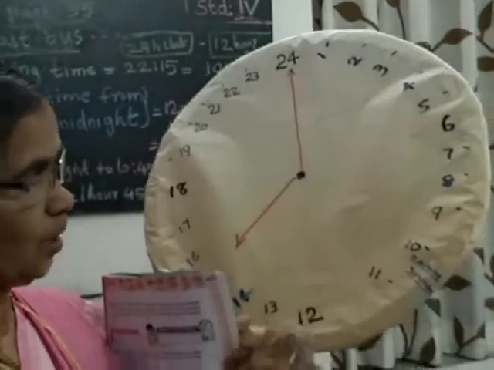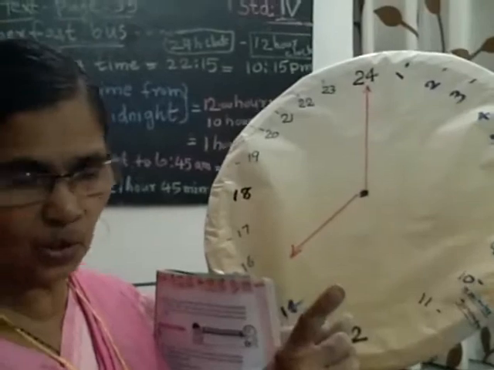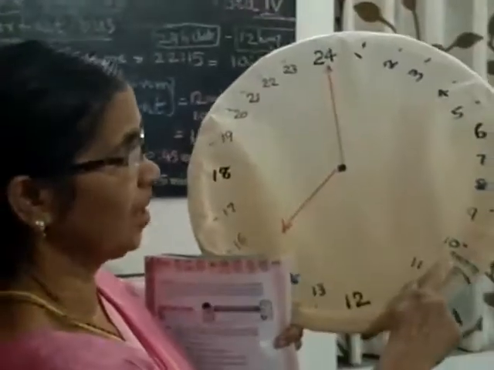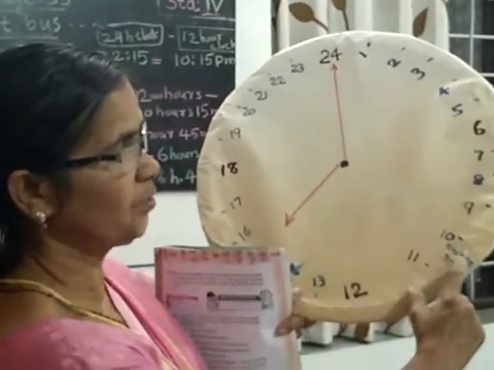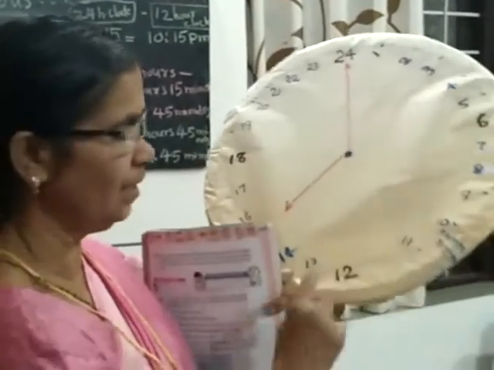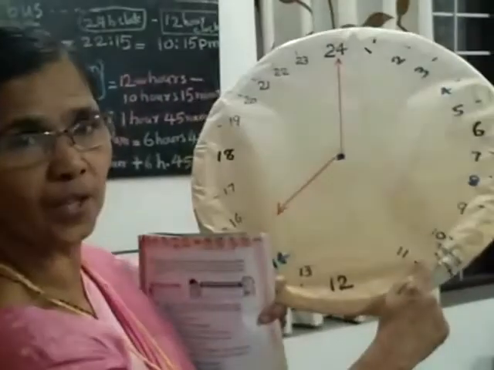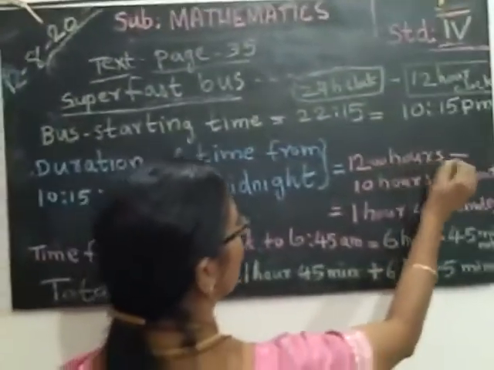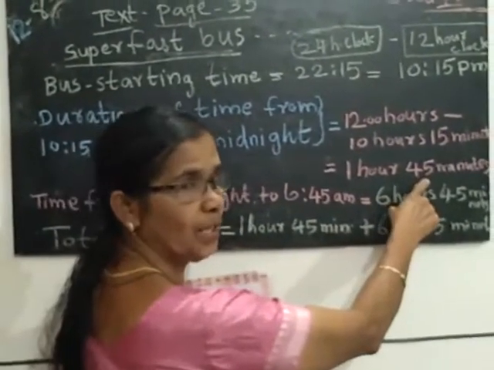Midnight, 12 midnight. From 11 to 12 there is 1 hour. Here at 10:15 the bus starts. Then how much is here? 15 minutes plus 45 minutes. Then 1 hour. This is 1 hour and 45 minutes. Then look here, 12 hours minus 10 hours 15 minutes. That means 1 hour 45 minutes.